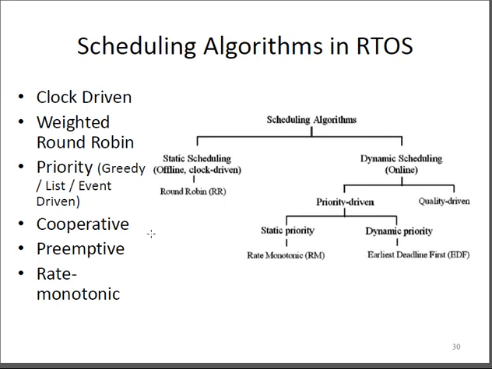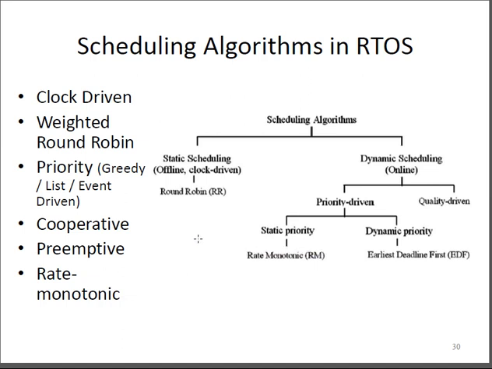When we talk about a task, basically it is a program of a computer by which it is able to execute and run, or a task is a scheduler. So when you talk about scheduling algorithms, we have clock driven, weighted round robin, priority type scheduling, cooperative scheduling, preemptive scheduling, and rate monotonic scheduling. So there are various forms of scheduling algorithms, as shown here.